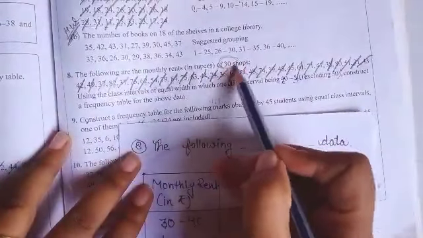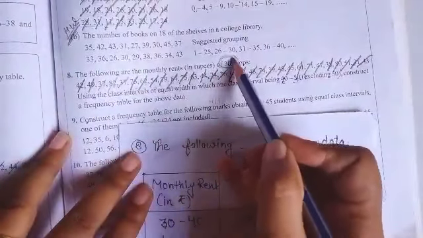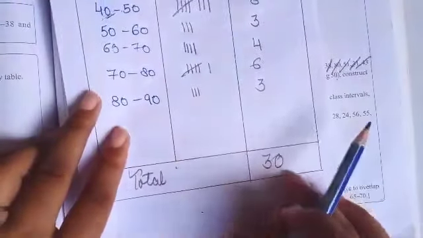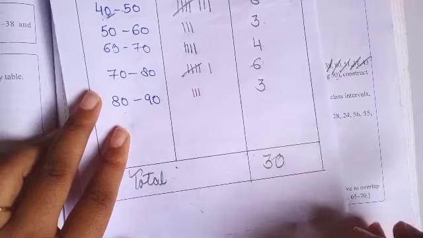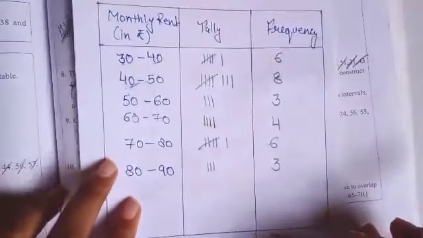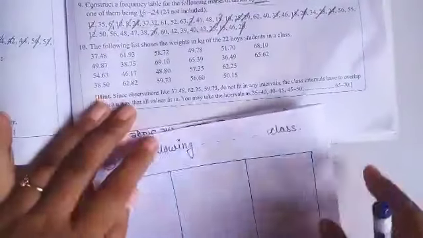Check your answer. How many observations were there? 30, right? Observations were taken from 30 shops and we are getting total frequency 30. It means our answer is correct, right? So this is the frequency table. Next question is question number 10. Question number 9 you will do yourself.